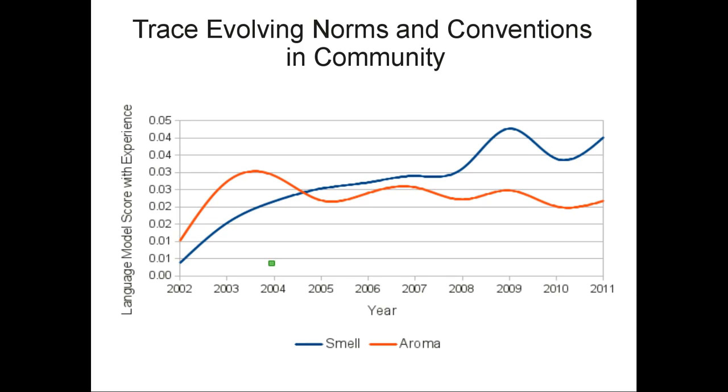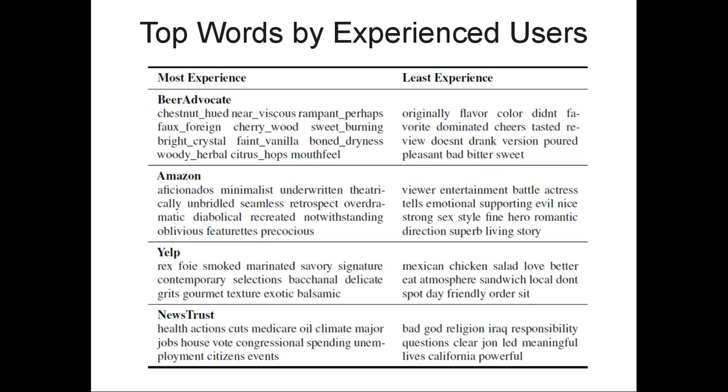From the Brownian motion trajectories of the words, we can derive interesting insights. For example, we can trace the evolving norms and conventions in the community with both time and experience. We can also derive interesting word clusters as used by users at different levels of experience.